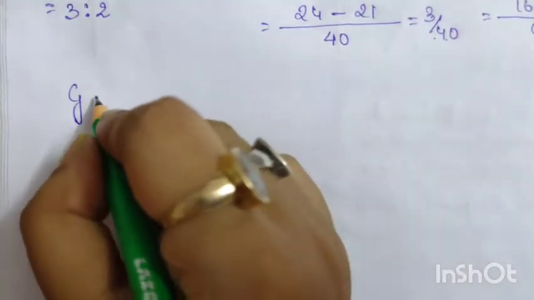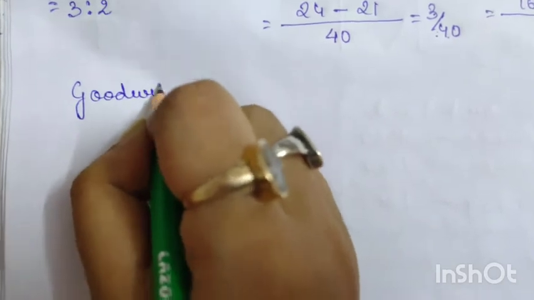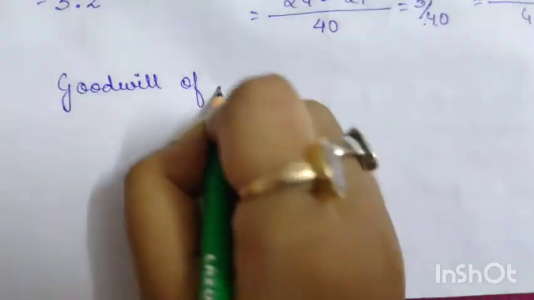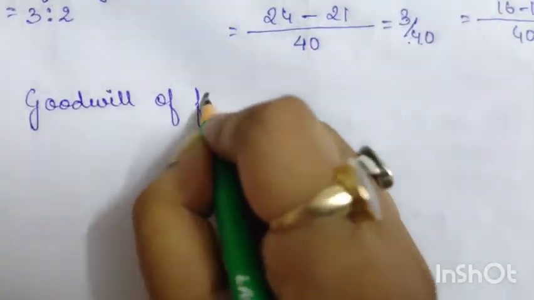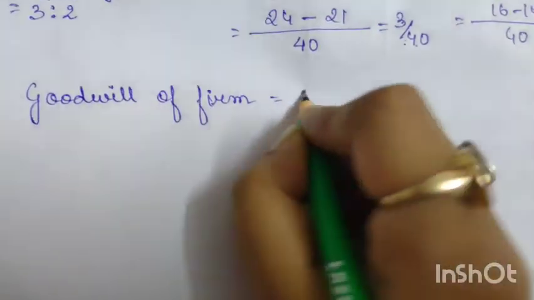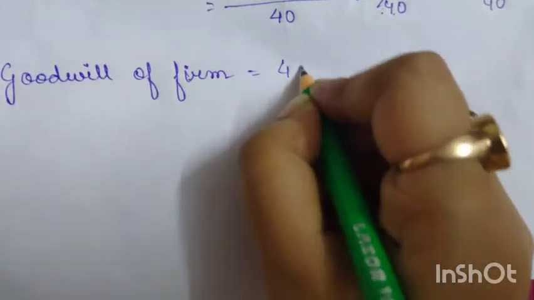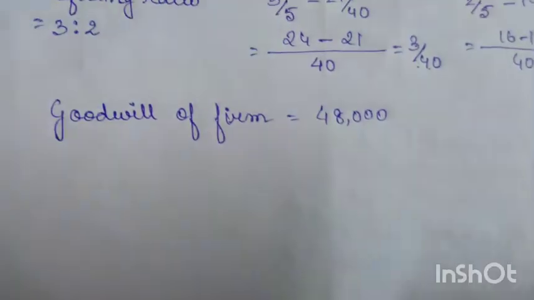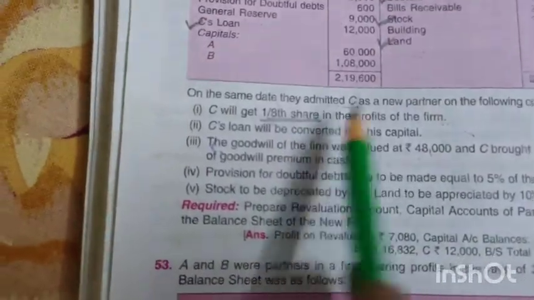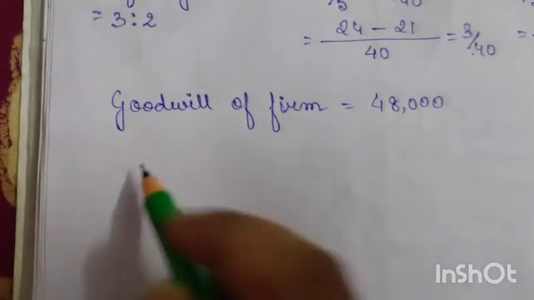So goodwill of firm is given in the question, 48,000. Now who is coming in? As we all know, C was admitted, so we will calculate C's goodwill.